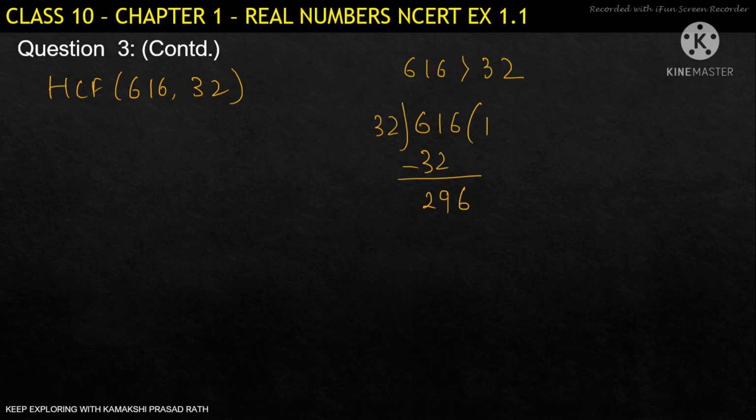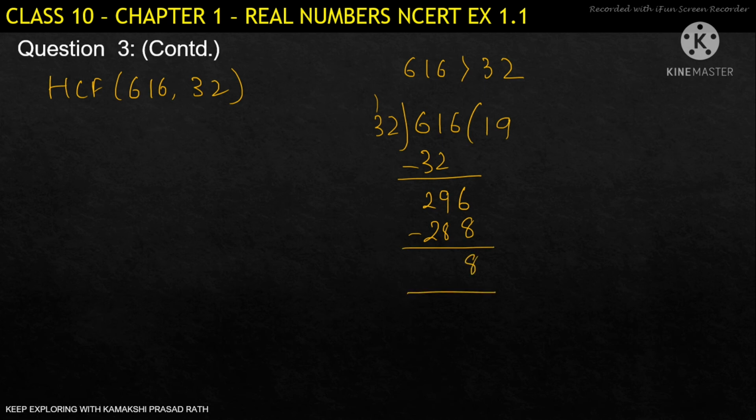We can see here 32 8s we can take: 8 2s are 16, 256. So we are not getting it. So we can take 9. When you divide it by 9, 32 9s: 9 2s are 18, 9 3s are 27, we get 288. So the remainder comes 8. So our division is completed now.